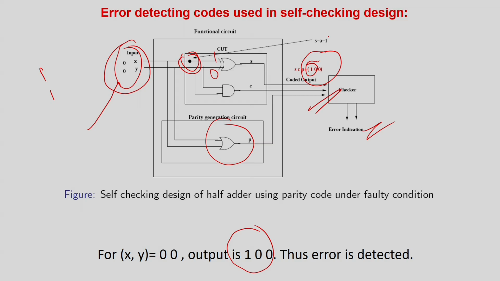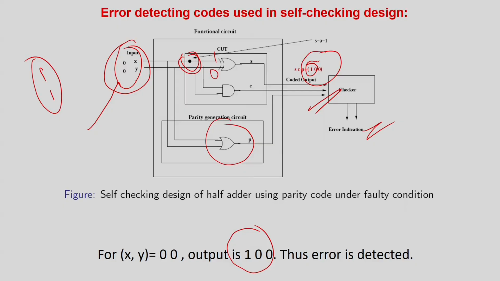But should I worry? Because here I do not have any scope to apply the pattern of 0 0. So if the pattern 1 1 comes, the fault will obviously not be detected by any scheme, even forget about parity, because the fault is not sensitized at all. But again, I have no scope of directly applying the pattern 0 0. I have to wait till the pattern 0 0 comes. So I should not be very worried about it, because I am expecting that sometime 0 0 will come and the fault will be detected.